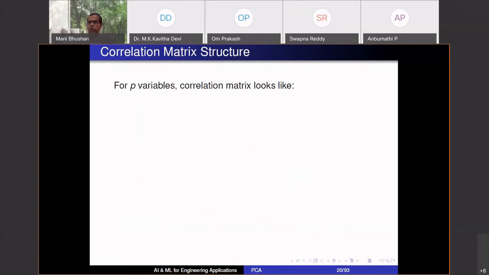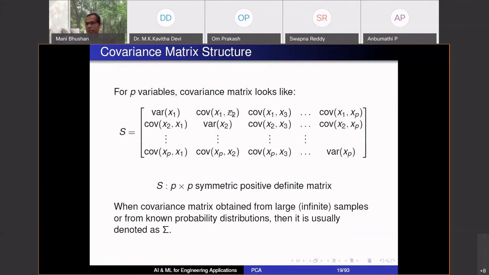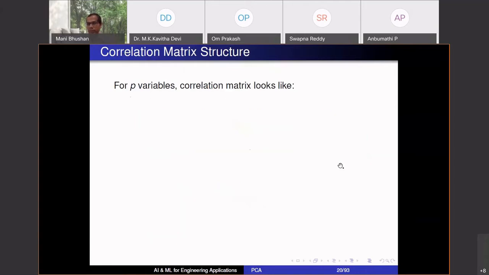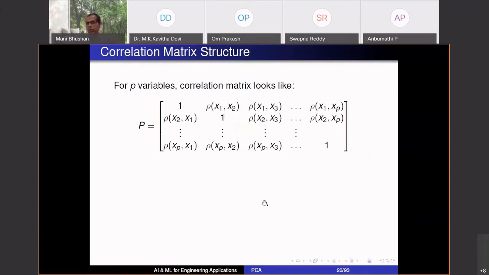We can also talk of the correlation matrix. What was correlation? I said you basically scale each covariance: it will be divided by the square root of the variance of x1, the square root of the variance of x2, the corresponding standard deviations. Similarly for this and so on. And the diagonals all become 1. Correlation of a variable with itself is 1. So this is how your correlation matrix looks, related to the covariance, where you have scaled all these quantities. So this also has information content of the data.